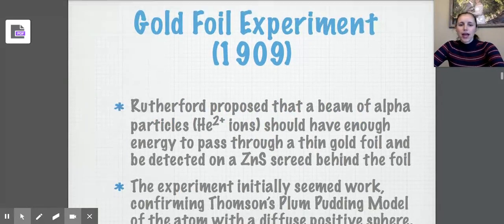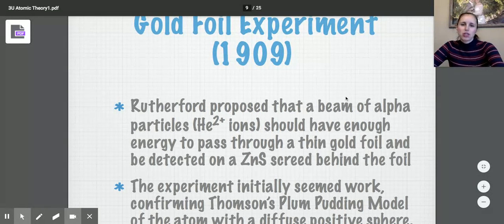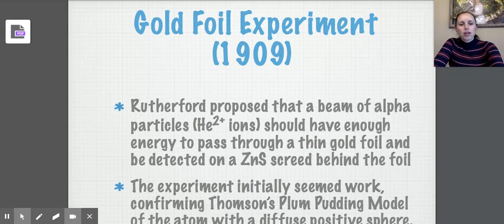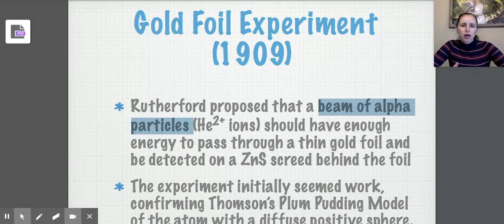This led to Rutherford and what we call the gold foil experiment. You probably remember talking about this in grade 9. It's a pretty great experiment, so I'm going to dissect it a little bit further. Rutherford was again using that beam of alpha particles. Remember that beam of alpha particles is positive. He said that the beam should have enough energy to pass through a thin piece of gold foil. So he had a tiny thin piece of gold foil, and he was shooting these very high power particles at it. He said that should be enough energy to pass right through the thin piece of gold foil.